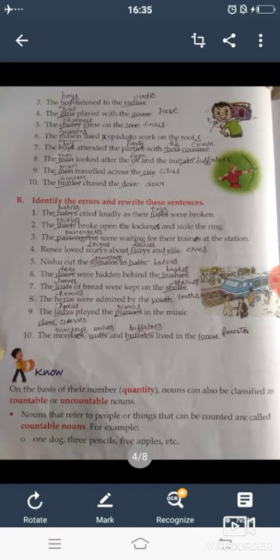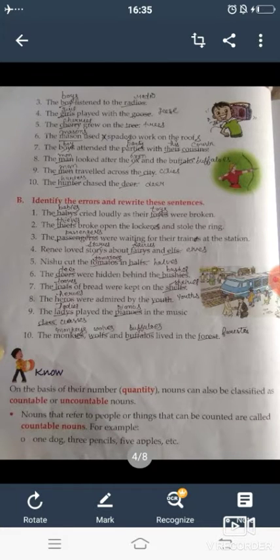Fourth is the girls played with the goose. Singular form of girls is girl and plural form of goose is geese. Fifth question, the cherry grew on the tree. Plural form of cherry is cherries. Plural form of tree is trees. Sixth question, the mason used a spade to work on the roof. So plural form of mason is masons.